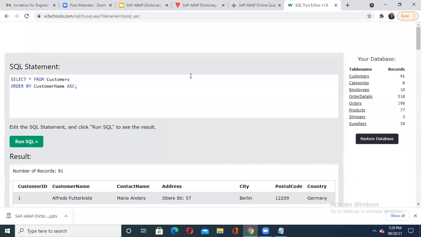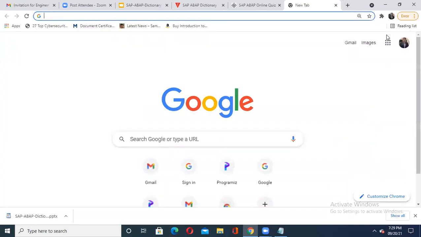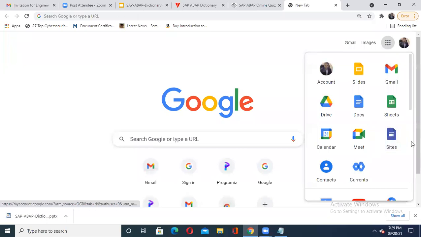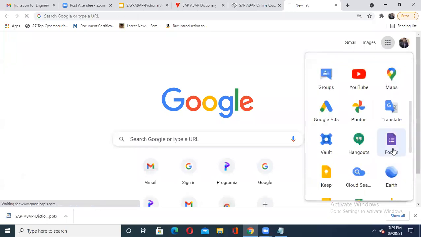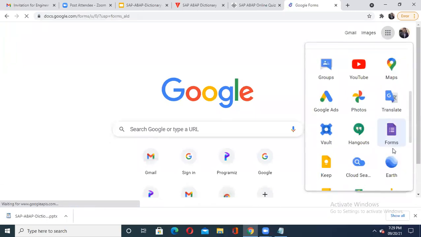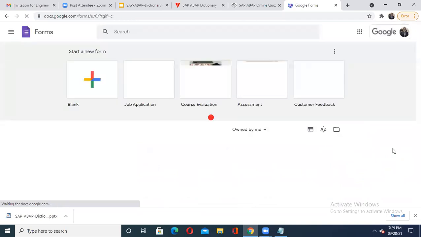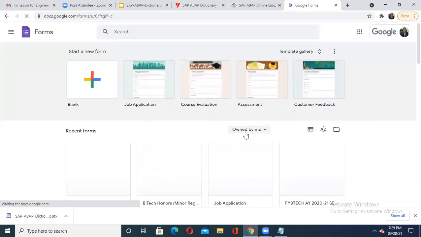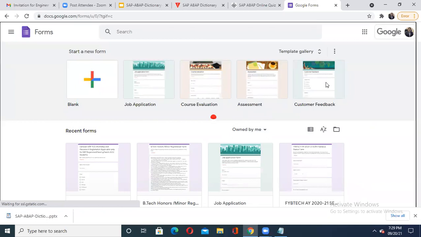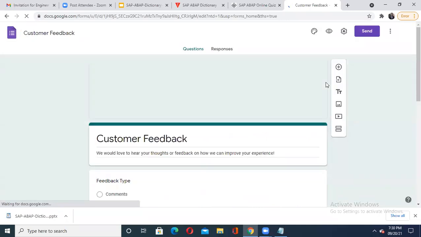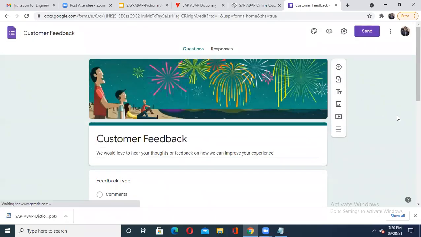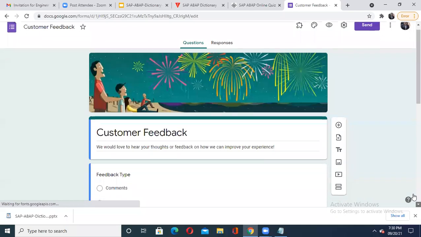Now let us take one more example which is the simplest, and you may feel, "Yes, sir, we know about this." Suppose I want to collect some information from students. What do we do? We generate a Google Form. Suppose I want to get customer feedback from all of you. I'm explaining one of the ways an application is implemented, front end and back end.